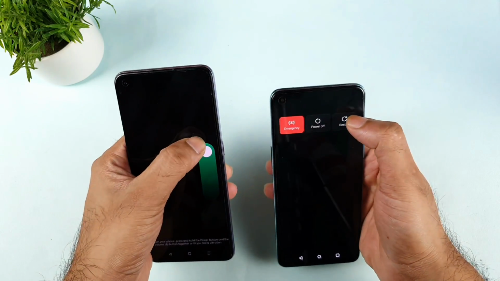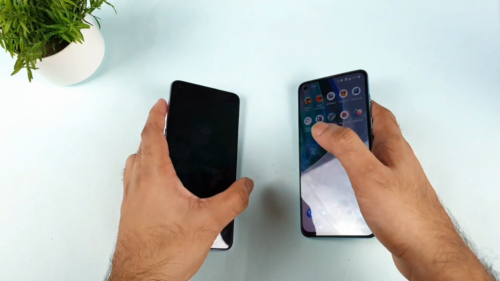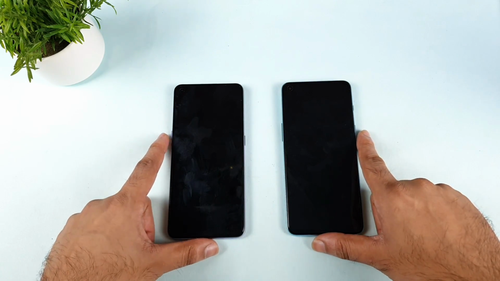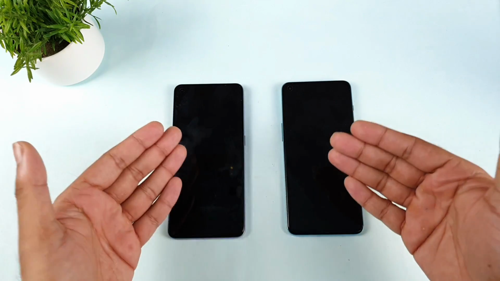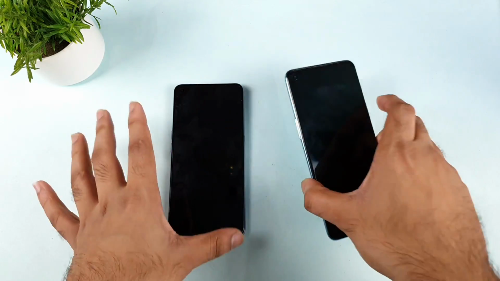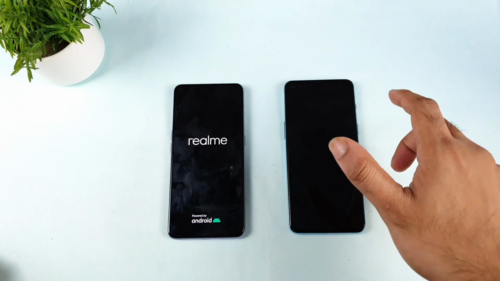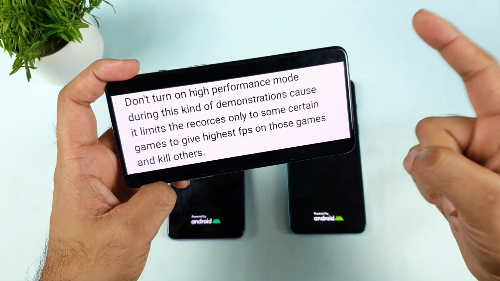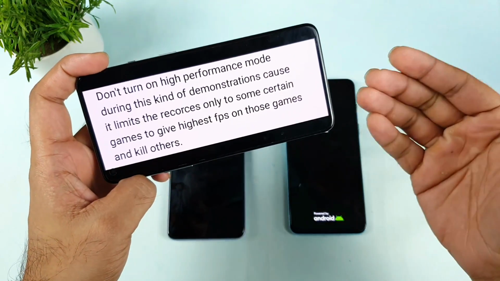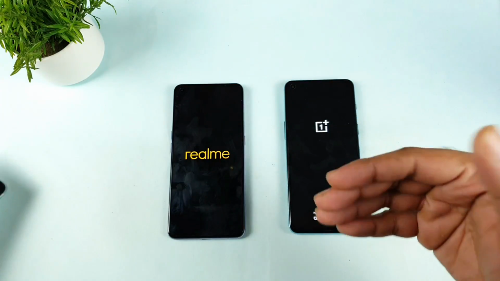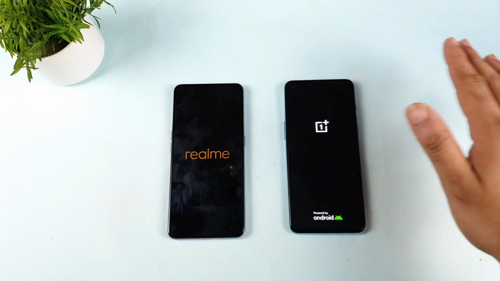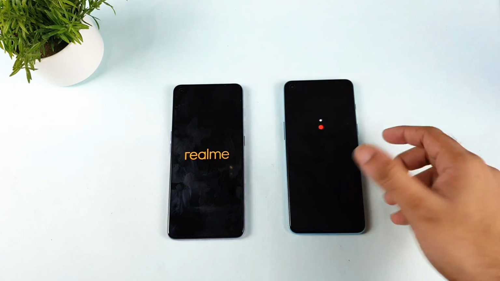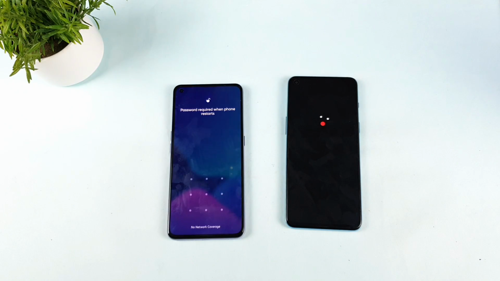Let's do the reboot first and see which phone restarts faster. During this demonstration, I'm not using any high performance mode, because a few users want to see whether the OnePlus Nord 2 can be very good at RAM management without it. I've been getting plenty of comments saying not to turn on high performance mode, since it limits resources to only certain games. So in this video, I'm not using any high performance mode, just to see whether it makes any difference on the OnePlus Nord 2.